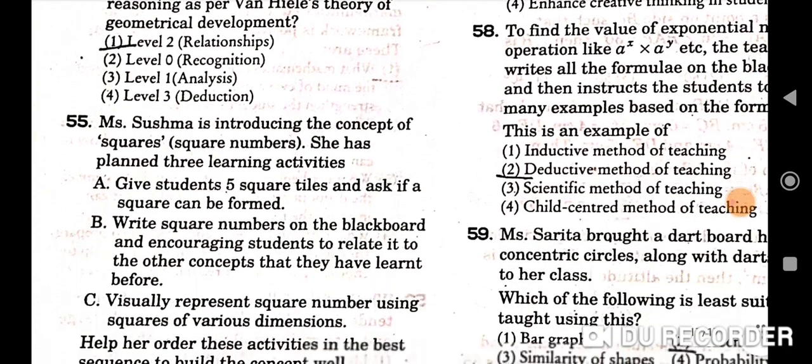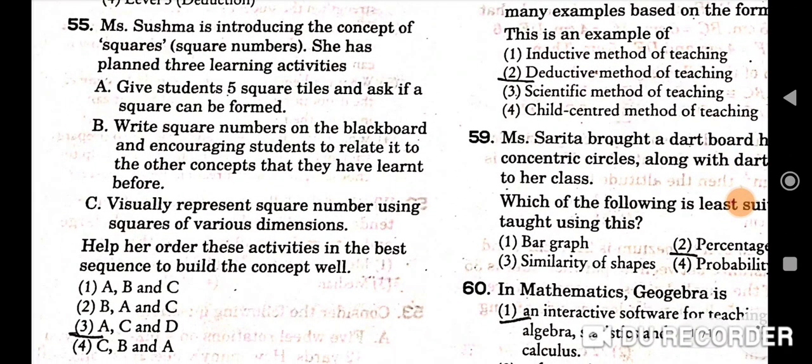Next question is, Miss Sushma is introducing the concept of squares, that is square numbers. She has planned 3 learning activities. First, give students 5 square tiles and ask if a square can be formed. Second, write square numbers on the blackboard and encourage students to relate it to the other concepts that they have learned before. Third, visually represent square numbers using squares of various dimensions. So help her order these activities in the best sequence to build the concept well.